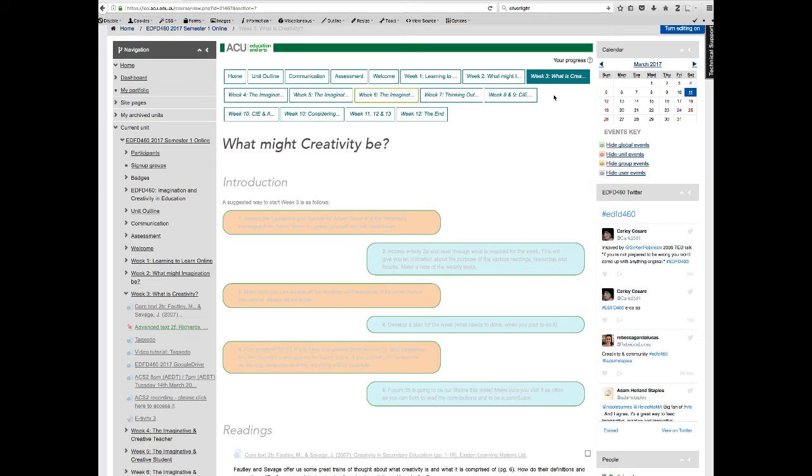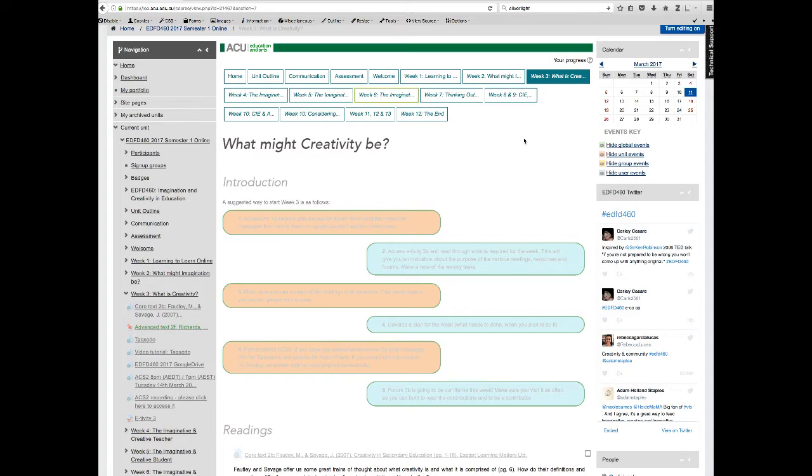In this video tutorial, I'm going to show you how to add your Tagxedo image to the EDFD460 Google Drive. So Google Drive is an online set of functions that allows you to share documentation with colleagues and to collaborate, and it's a really fantastic tool. We'll be looking at it a little bit further later on in the unit.